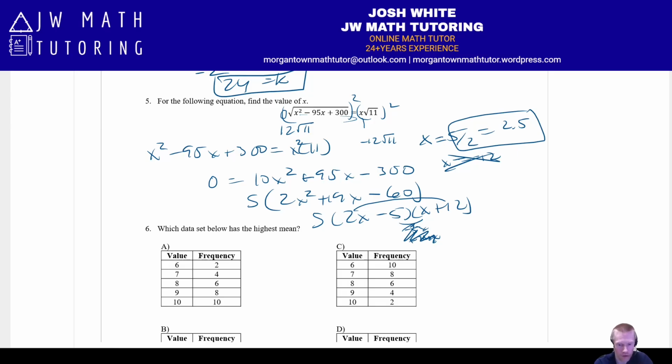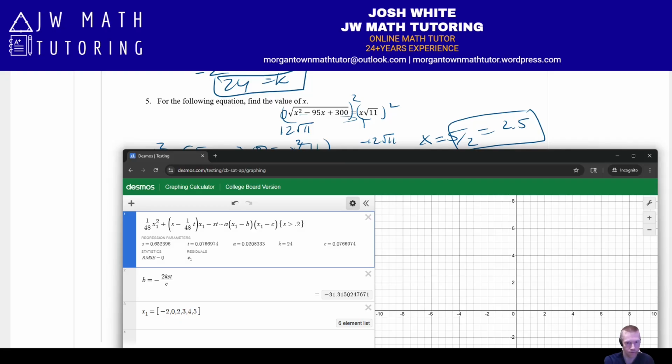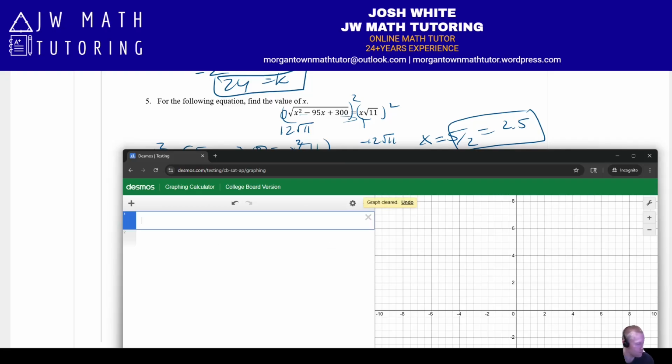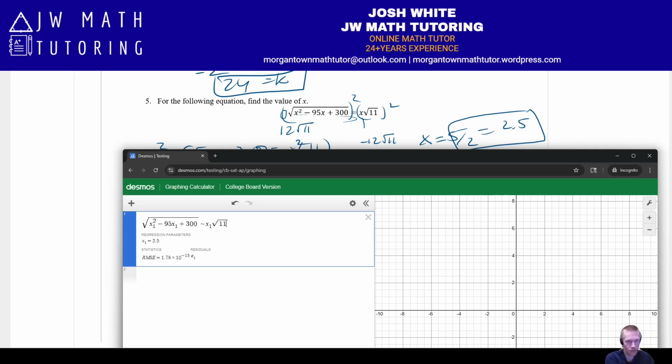Now, of course, you could just go to Desmos and solve this entire thing in Desmos. So let's just see how we could do that. So I think we should be able to do regression, and that means I need to... There we go. Notice it gives me 2.5.